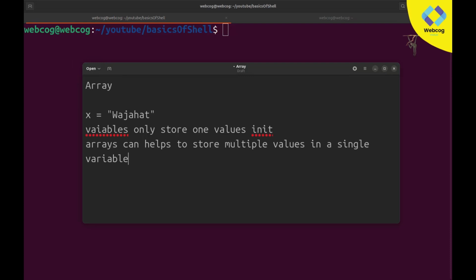After that you can move on to more advanced topics. But to move on to advanced shell scripting, you must be familiar with the basics. That's why we are covering the basics of shell scripting in this part. After this course, after this series, if you want me to make a complete advanced course on shell scripting, I will also upload it.